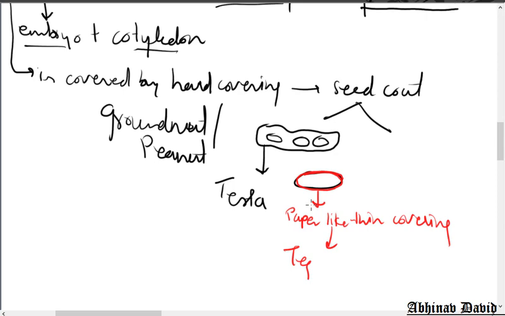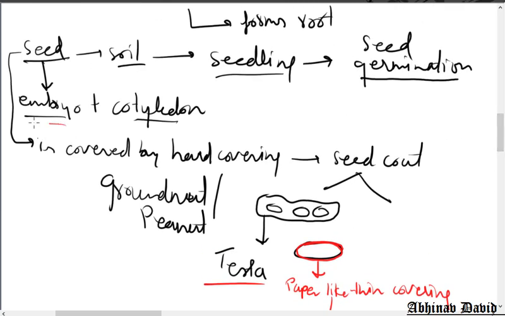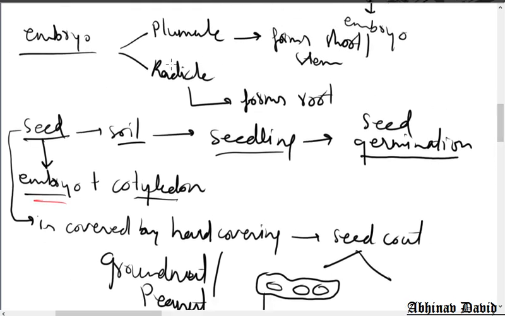Okay, tegmen, tegmen. So testa is there and tegmen is there. So the seed contains the seed coat, and if we break the seed coat, inside that what is present? Embryo, and embryo plus cotyledon. Embryo is having two parts, plumule and radicle. Plumule forms the shoot, and radicle forms the root after the germination.